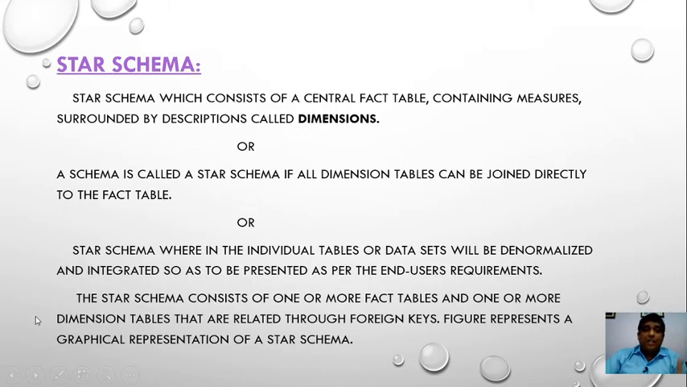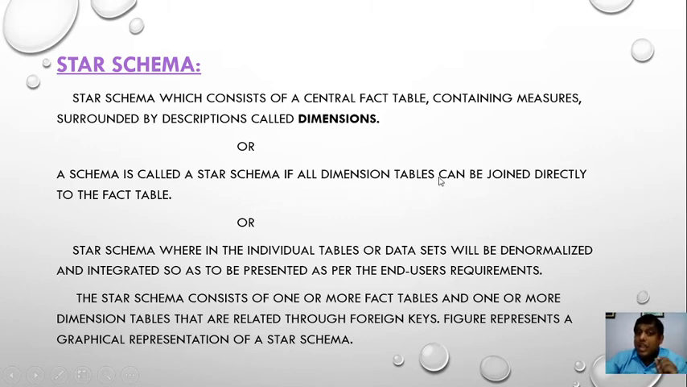We understand the meaning of schema, and the star schema, which consists of a central fact table. In the star schema, the fact table will be in the center, containing measures surrounded by descriptions called dimensions. We can understand this definition with the following examples. A schema is called a star schema if all dimension tables can be joined directly to the fact table.